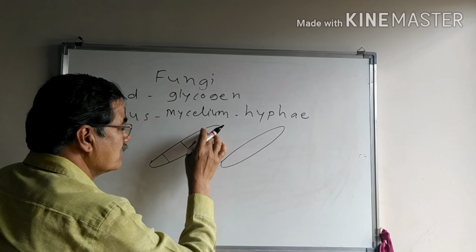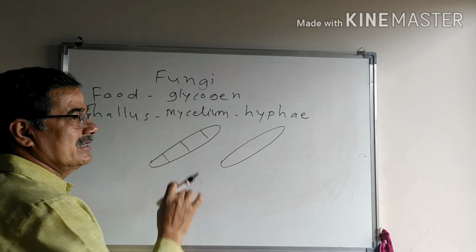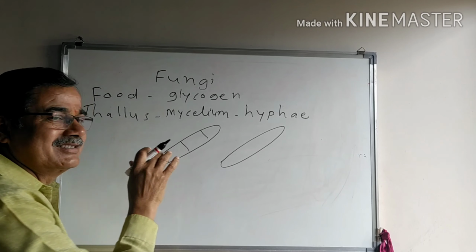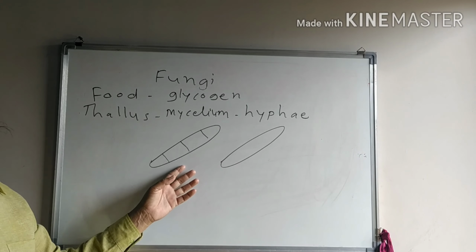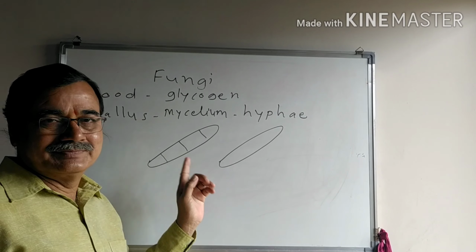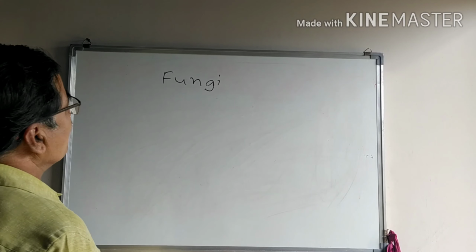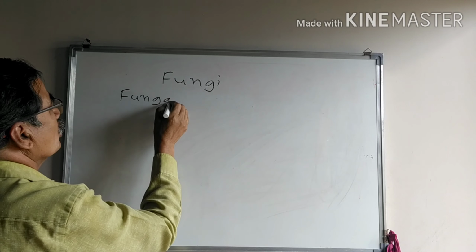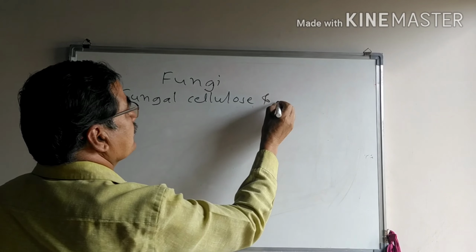This mycelium, the vegetative structure or thallus, consists of a dense protoplast in which the nucleus, cellular organelles, oil globules, oils and fats are stored. Therefore, it is important for the fungus. The cell wall of the fungus consists of fungal cellulose and chitin.